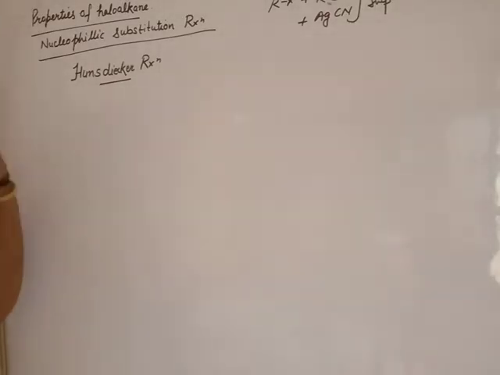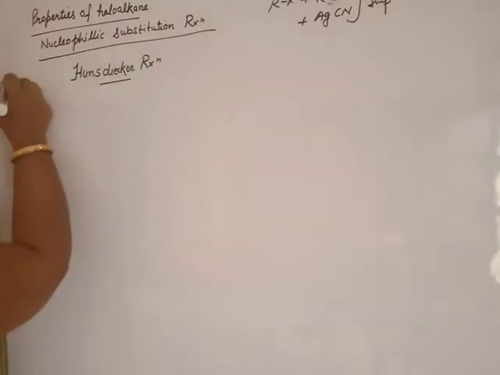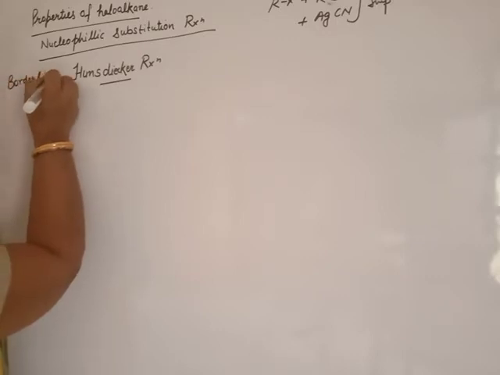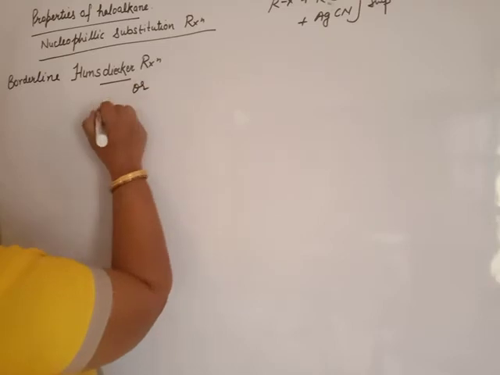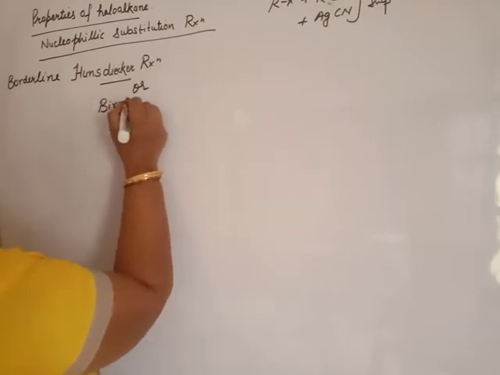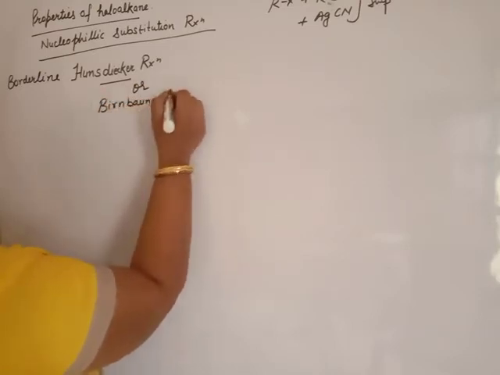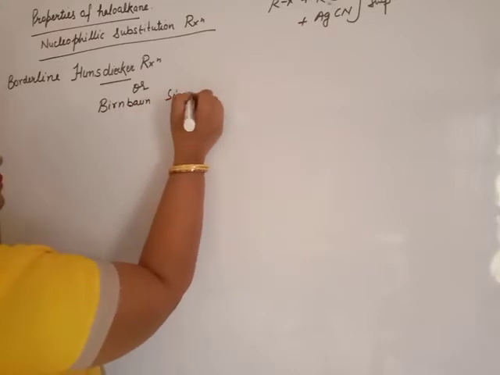But this is used for the preparation of haloalkane. Beta, borderline Hunsdiecker reaction, or Birnbaum-Simonini reaction.